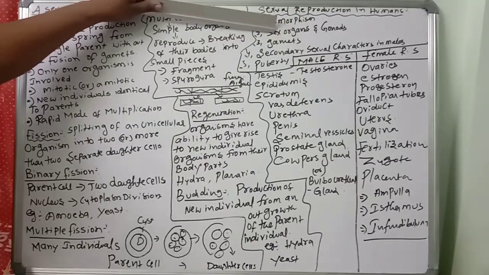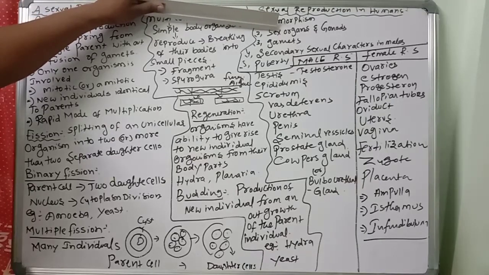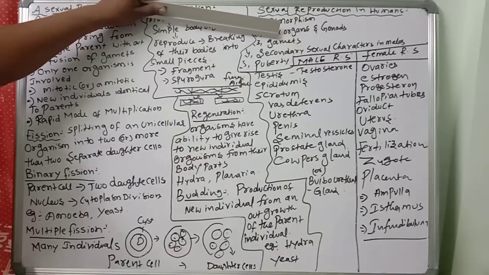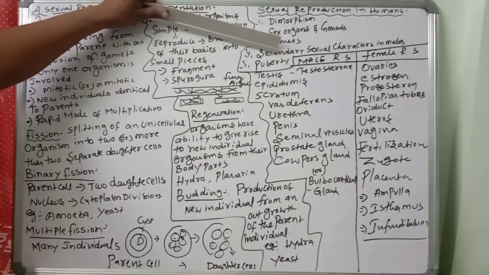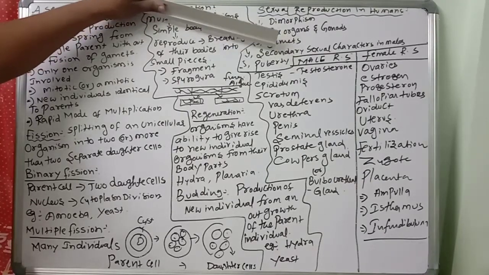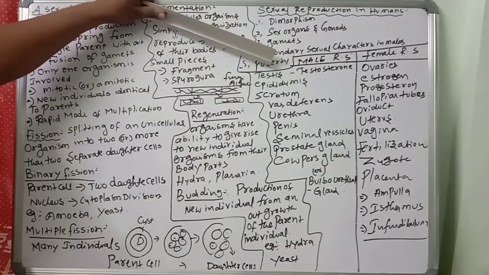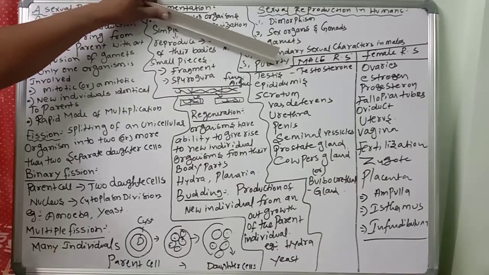Primary sex organs in the male are gonads, testes, and the female has the ovaries. They will produce the gametes and hormones also. Hormones, you know very well, are chemicals which are helpful for the development of secondary sexual characters in both males and females. And puberty is the age where the production of gametes will start.